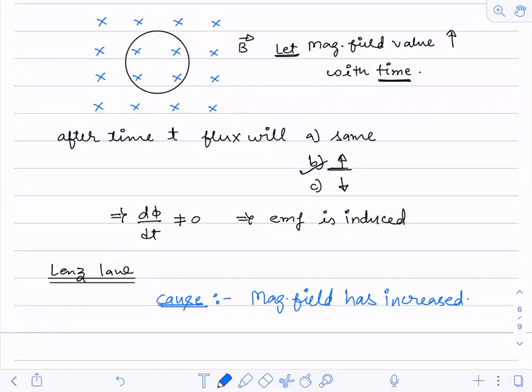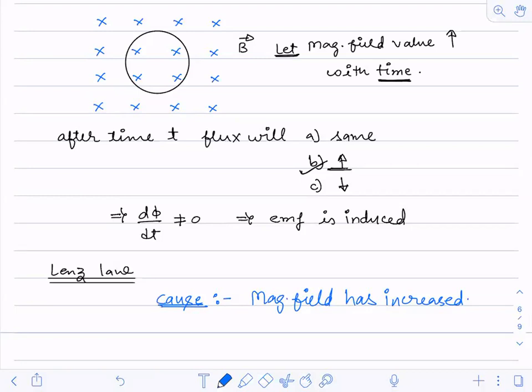So the root cause of EMF being induced is the magnetic field getting increased. What if you have to oppose it? What is the necessary thing that should be done? Okay, Haripriya, you have also written correct. So I have got only two correct answers, Vimal Raj and Haripriya. Okay, Deepika also wrote correct. So I've got three correct answers. I'll tell what it is.